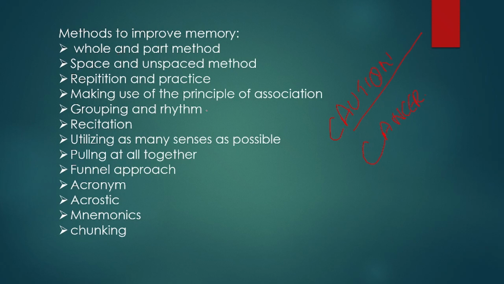Coming to grouping and rhythm. Grouping and rhythm in the sense, if we take some number, 7, 3, 4, 2, 8, 6, 4, 8, like this, it is a longer number. Instead of this long number, if we group together two small numbers at a time, we can remember easily. 7 3, 4 2, 8 6, 4 8, like that we can remember this vast number. That is grouping and rhythm.